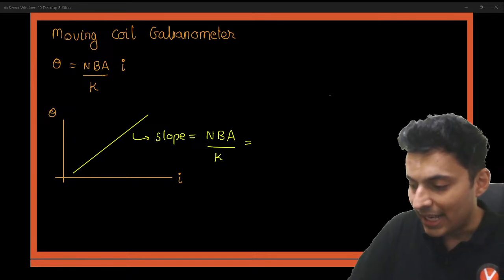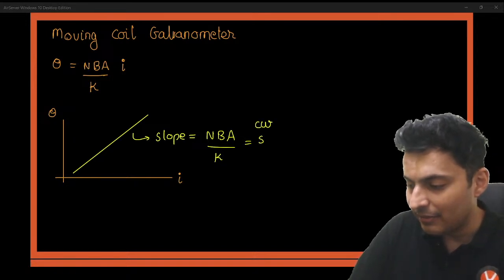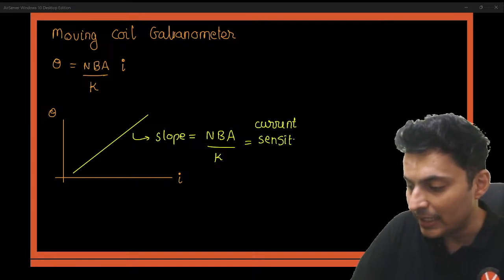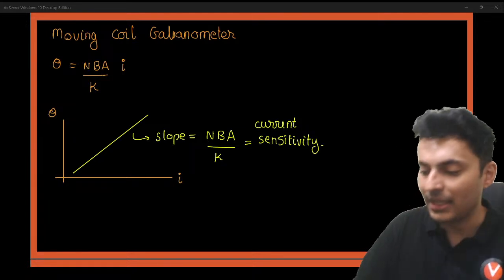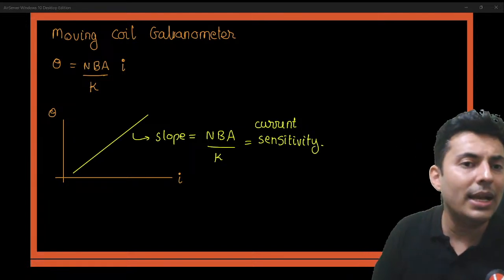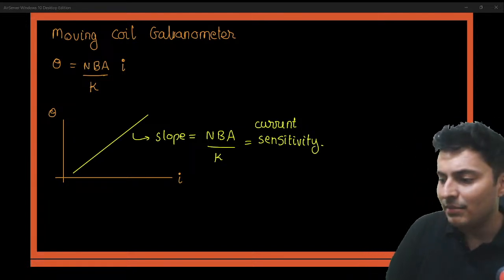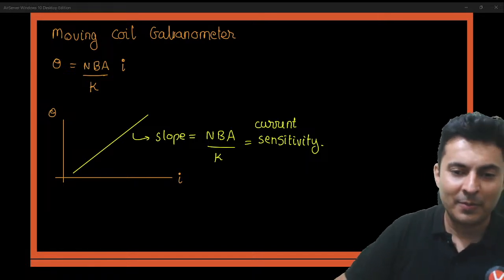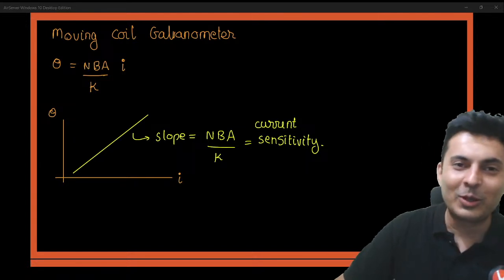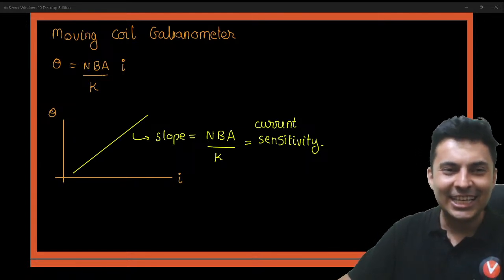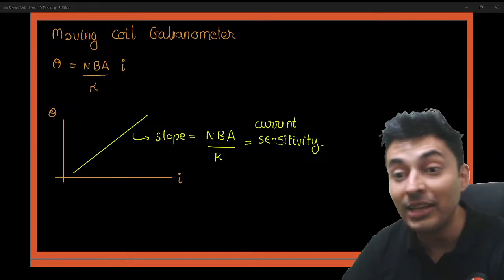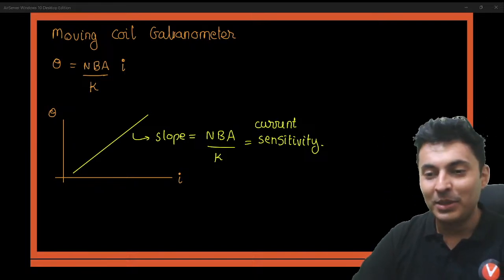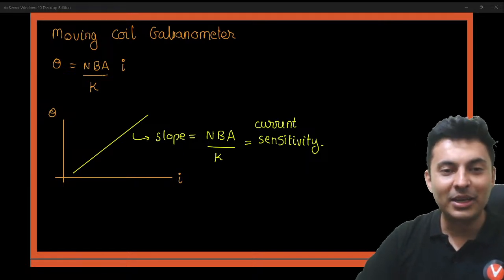And this is called the current sensitivity. How do you remember this NBA by K? Remember NBA, football. Sorry, not football, basketball, right? NBA is basketball, like you have FIFA for football, you have BCCI, you have the ICC Cricket World Cup.